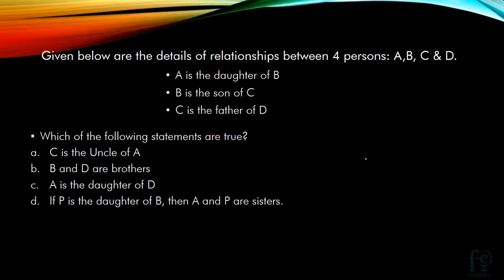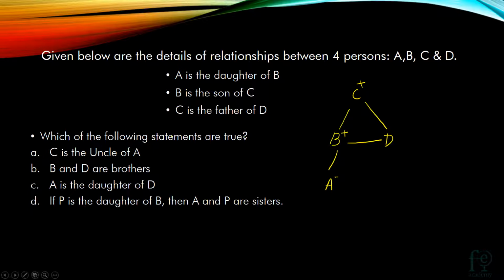Okay, so now let's draw based on the information given. It is given that A is the daughter of B. So B is there and A is the daughter of B. So A is a female and B is the son of C, so B is a male. Now C is the father of D, so B and D are siblings. We cannot say brothers because we don't know the gender of D. So we know that B and D are siblings and C is the father, which means C is a male.